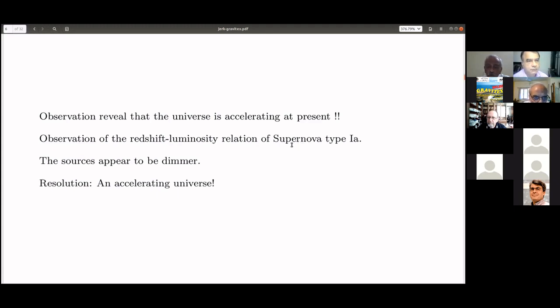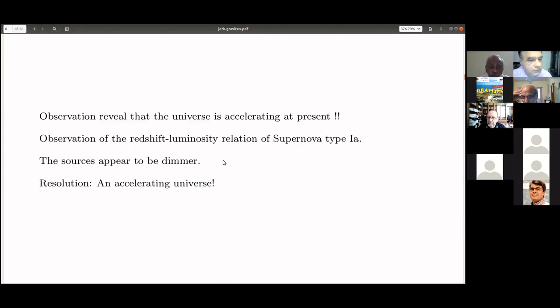So how does supernova give this kind of a peculiar conclusion? We can measure the distance of a source, let's say supernova type 1a, and the source appeared to be dimmer than expected, because we can measure the redshift, that is the distance of the supernova, and we know the luminosity redshift relation, and from the redshift we expect some brightness because the supernova physics is quite well known, but it appears to be dimmer.